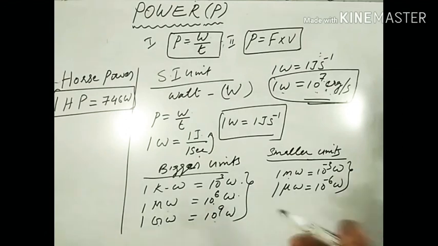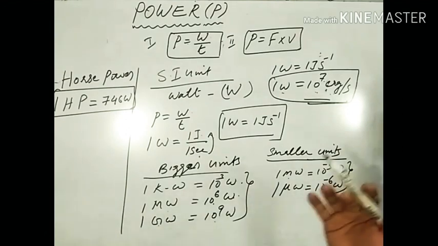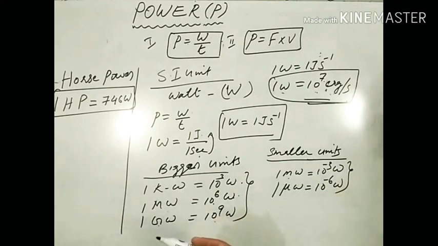When you are doing a piece of work, an equal amount of energy is being converted into another form. So if you ask what is the power of an engine, the engine converts a certain amount of energy at a certain rate. It can convert the chemical energy stored in the fuel into mechanical energy.